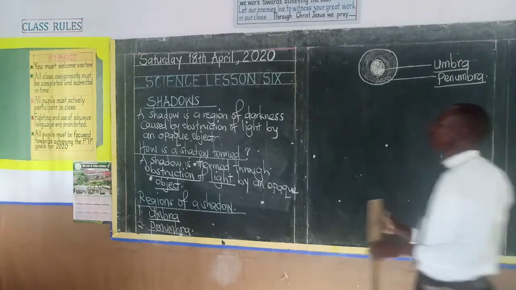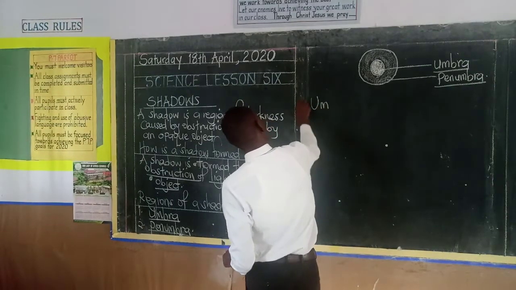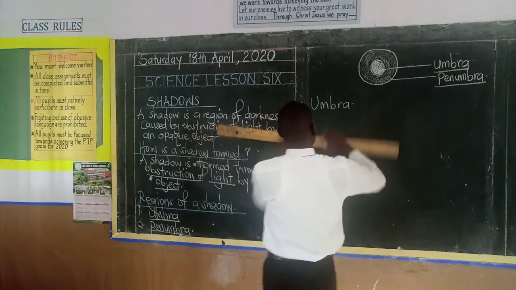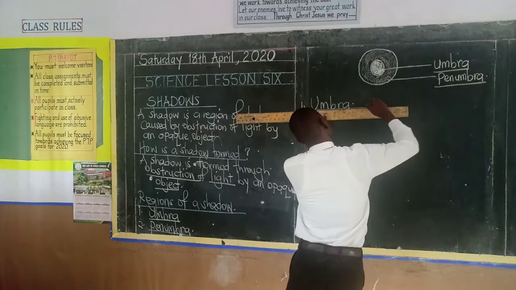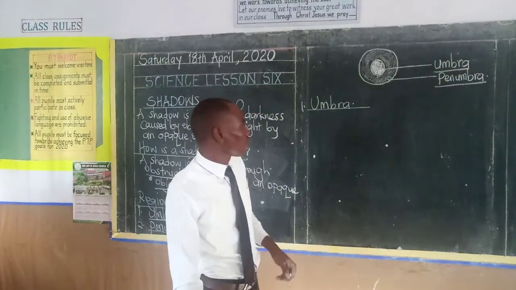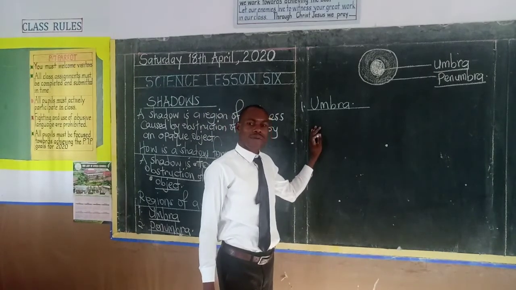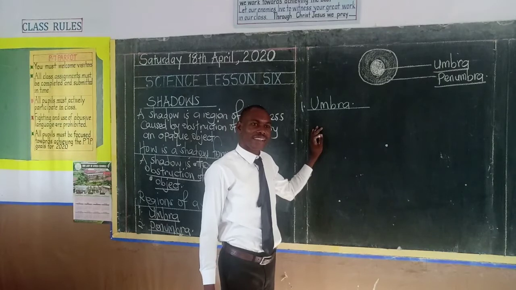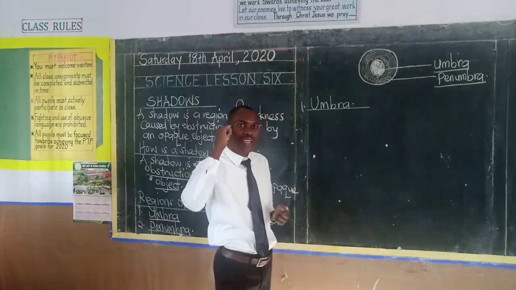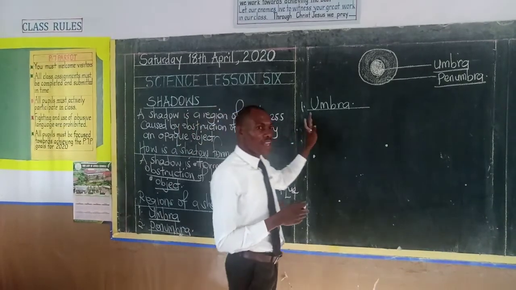So boys and girls, allow me to take you through the first region of the shadow that we call the umbra. I want to ask all of you, boys and girls, to sit upright and listen. Wow, that's great. I can see you setting yourself. Prepare also your ears, prepare your eyes, and prepare your mind to understand this very well.